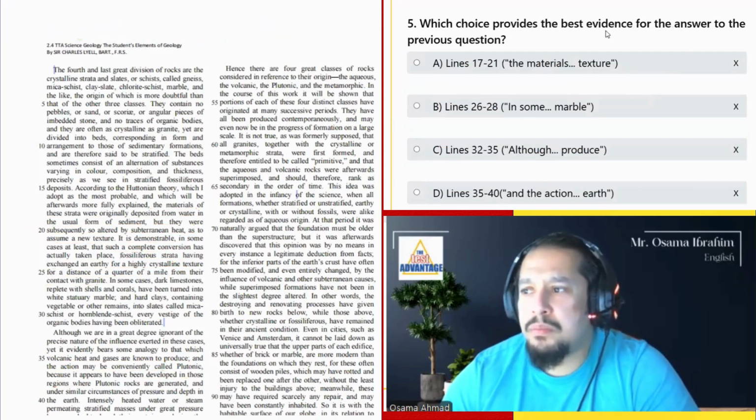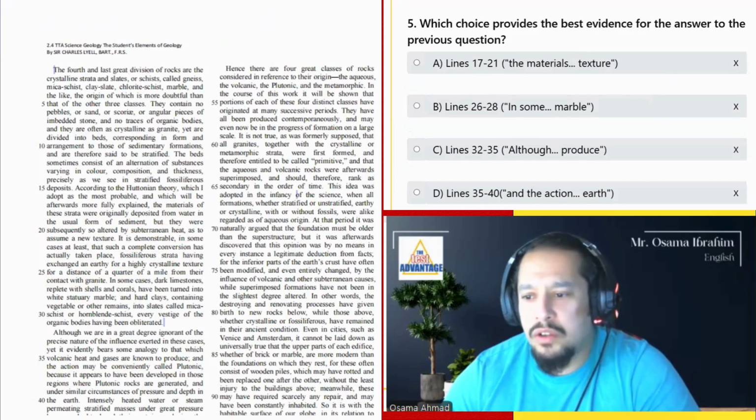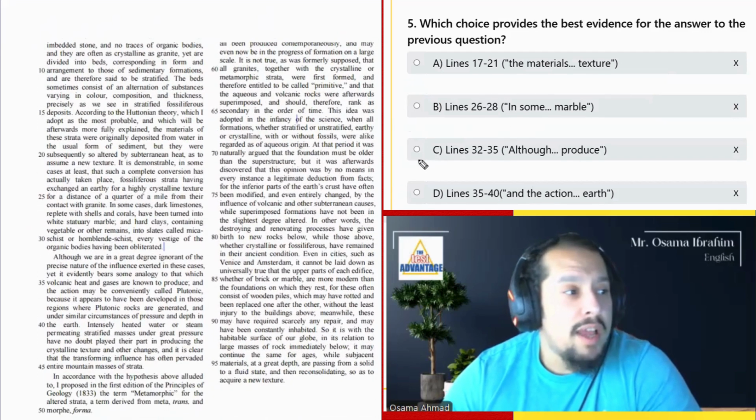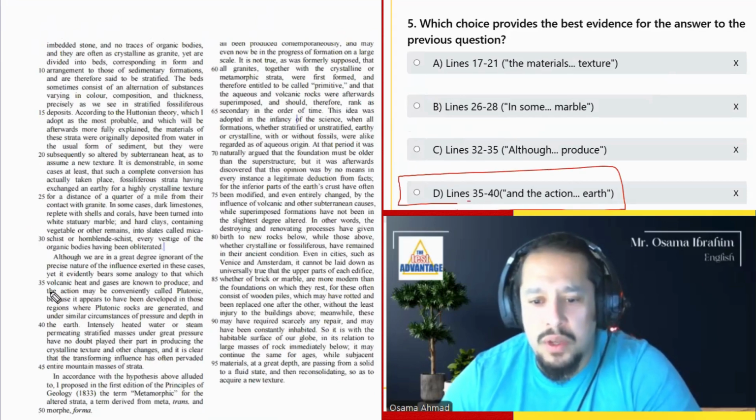Number 5, which provides the best evidence to the answer? And this is what you were talking about now, geology, right? So عايزين حاجة يورينا heat بيغير الstructure, بيغير pressure, and this is what you were talking about, 35 until 40. صح? And the action.